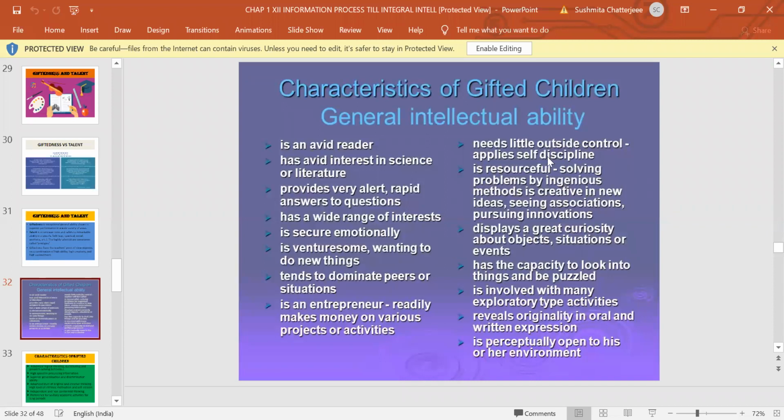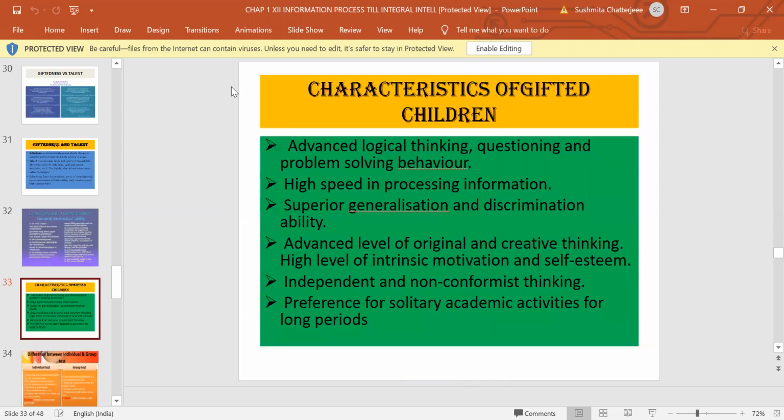He can solve problems with new methods. He has a lot of curiosity about new things. He can look into the matter, and he will like to explore various activities. He's very curious about why things are happening, and he is very receptive to his environment. These are the normal characteristics of gifted children. Now, from the NCERT point of view, these are the characteristics which you have to learn.